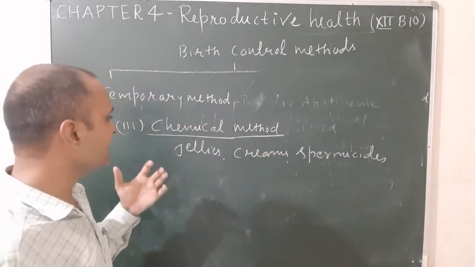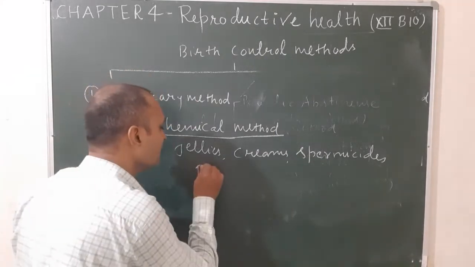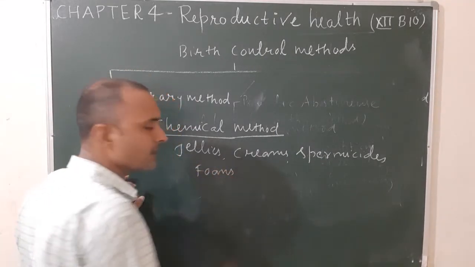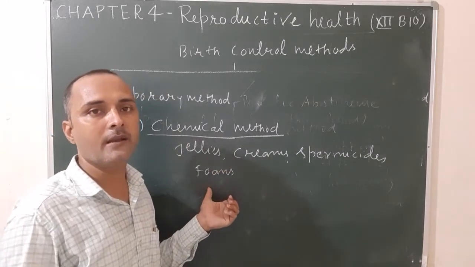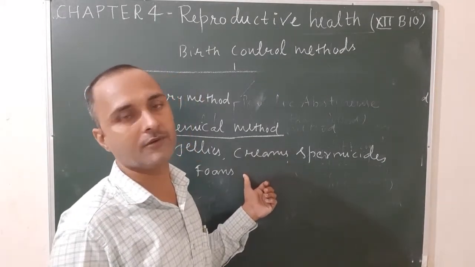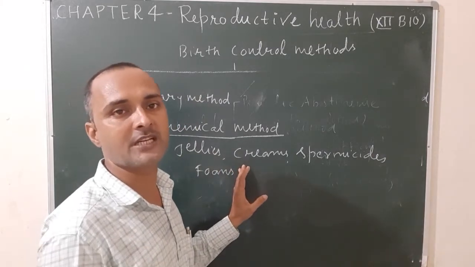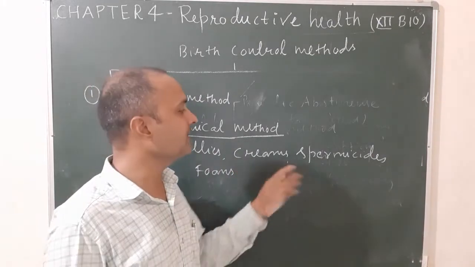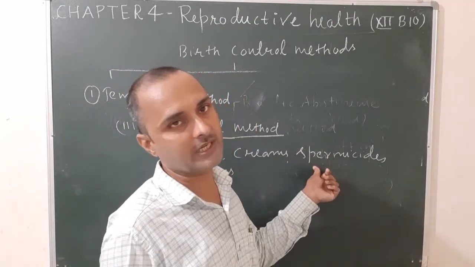These are used by the female and male to prevent fertilization and implantation. When these jellies are used, sperm cannot transfer within the female's body, and when spermicides are used, sperm are killed and there is no fertilization.